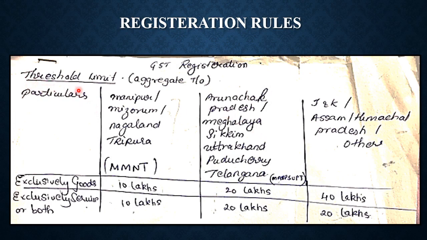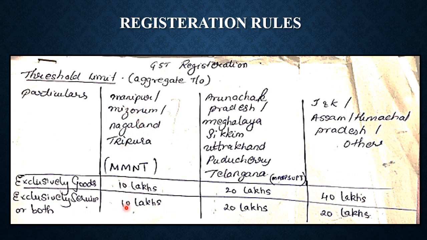Now there are some threshold limits on the aggregate turnover. Aggregate turnover means total of supply. Now there are three categories of rules. Number one, for Manipur, Mizoram, Nagaland, and Tripura, we can short form it as MMNT. Here the threshold limit for exclusive goods is only 10 lakhs, and for services or goods and services together it is 10 lakhs. So the threshold limit for Manipur, Mizoram, Nagaland, Tripura is 10 lakhs.